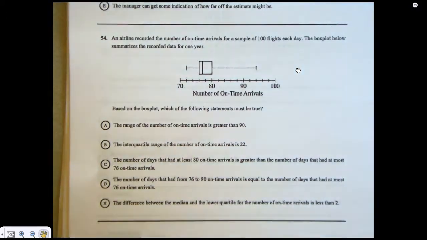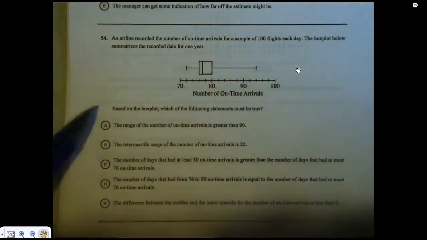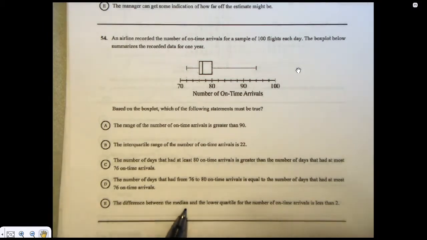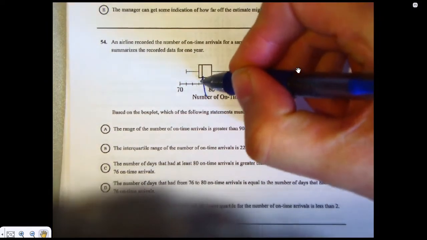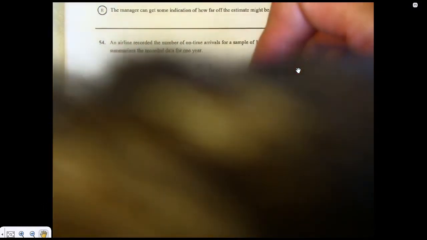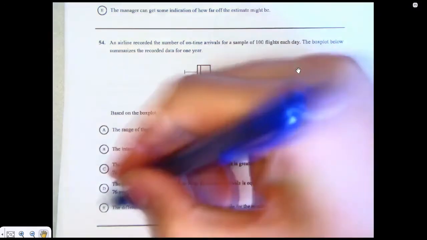All right, 54. The answer here is E. Which of the following statements must be true? So if I just jump to E, the difference between the median and the lower quartile is less than 2. Well, the median is there, and your lower quartile is there. And I kind of drew over it, but those things are 2 apart, these little tick marks, and that's smaller. So it's got to be E.